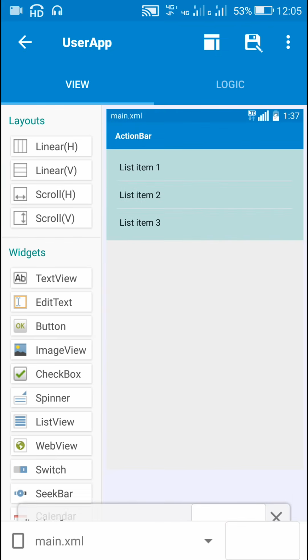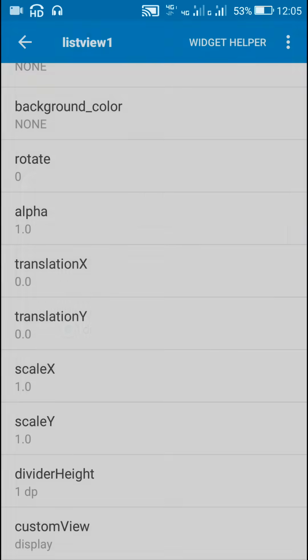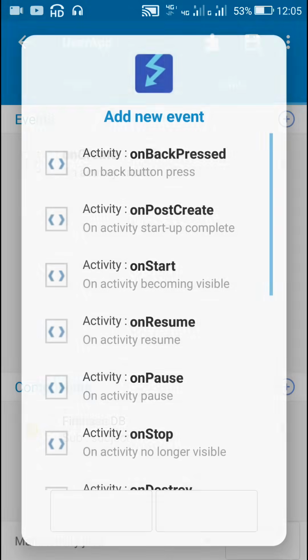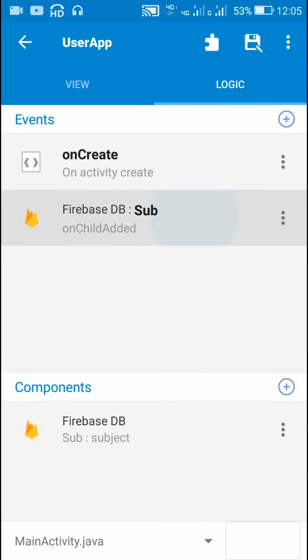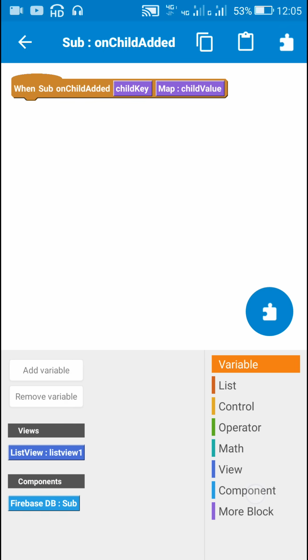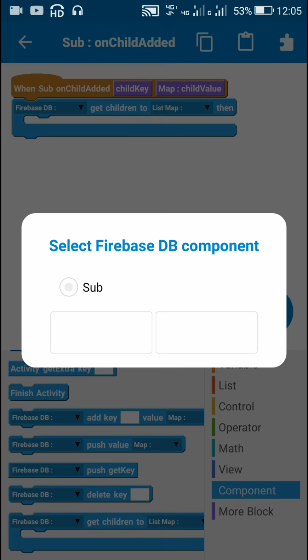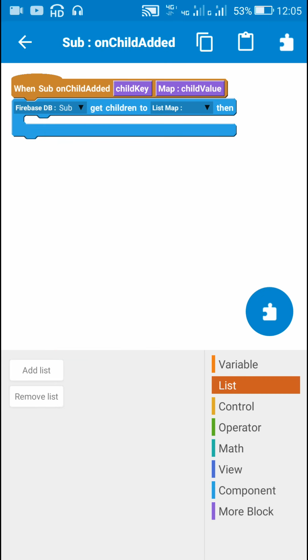So let's start. First, for the list view, I will select the custom view as display, and after that I will use this block Firebase DB on child added, and inside this I will use this block Firebase DB get children to list map. Here I have to create a list map.